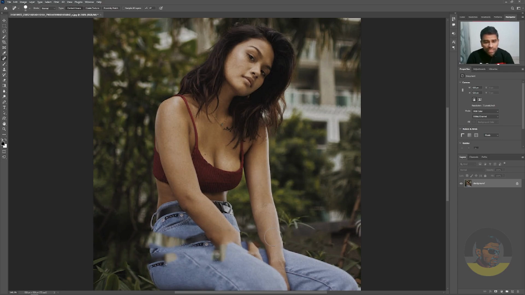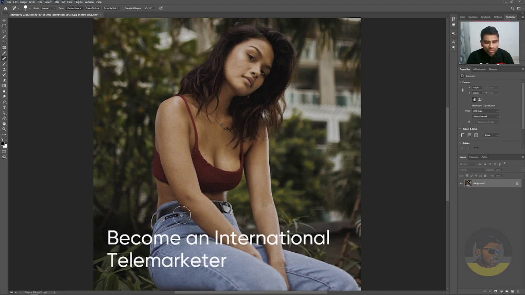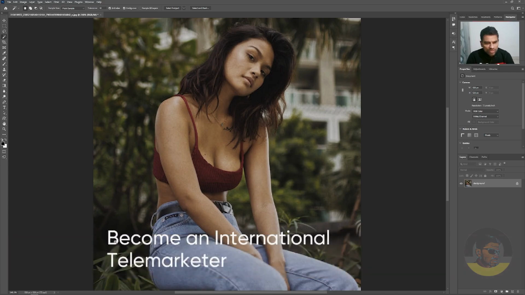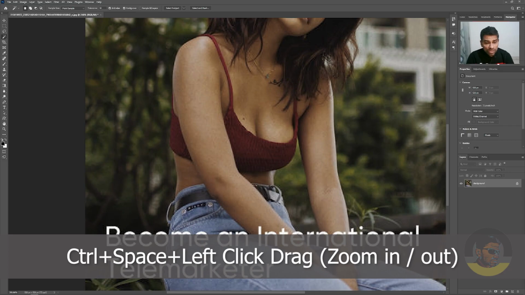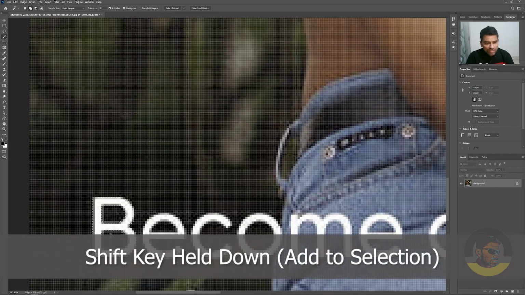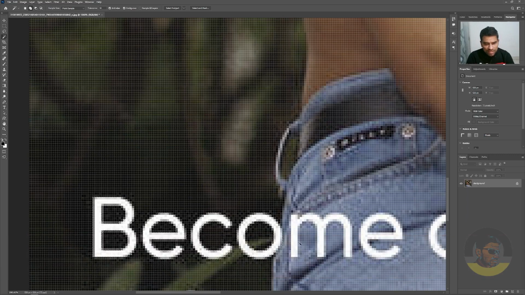So what is the best way to remove text, symbols, etc. from your images? I will press Ctrl Z once again, and this time I will switch to the magic wand tool from the toolbar. The shortcut key for the magic wand tool is W. I will zoom in into the text by holding down Ctrl plus spacebar plus dragging with my mouse left button. Now you need to hold down the Shift key to add other letters to the selection.